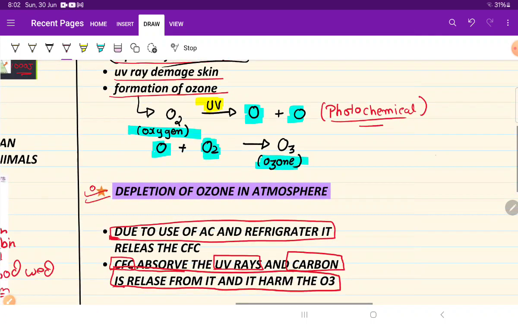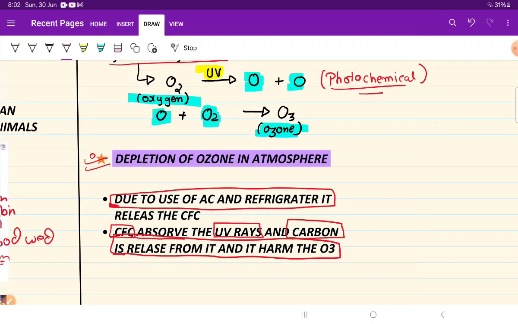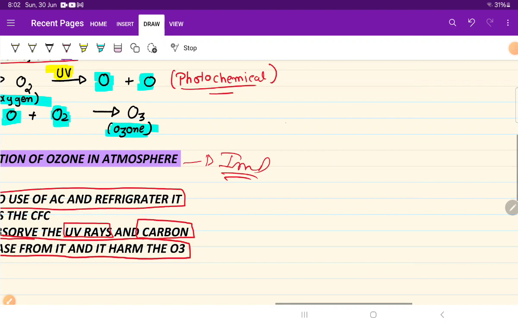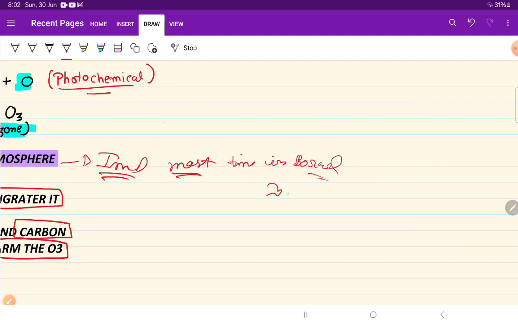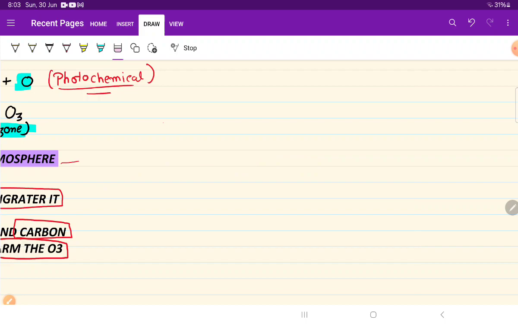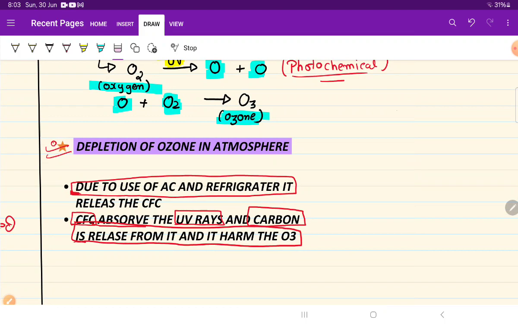Now what is the depletion? Why is the depletion of the ozone in the atmosphere taking place? This is one more important topic. It is asked in the board many times for 3 to 4 marks. No, 2 to 3 marks. Sorry students, 2 to 3 marks. Now let's see what is depletion of ozone in the atmosphere.